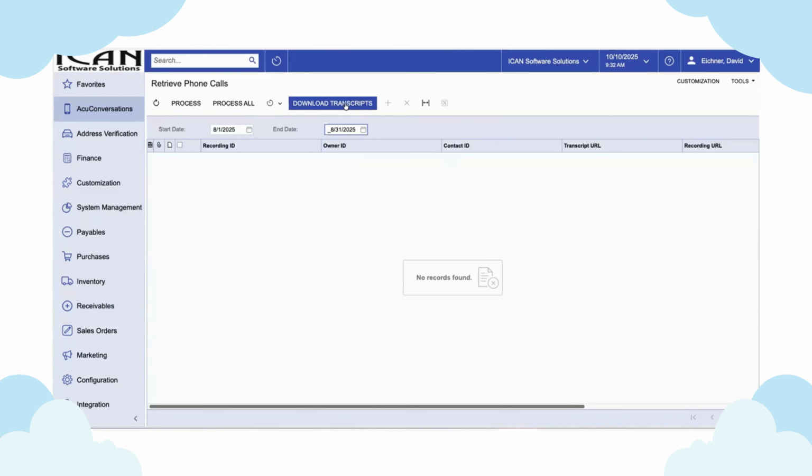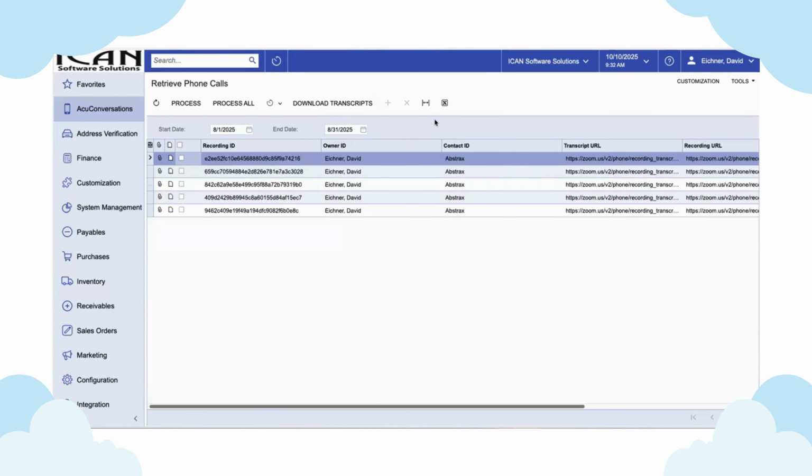And when I press this download transcripts button, it's going to go out and grab the phone call records within that time frame. Now we're going to show you on our other screen that does two processes all in one on a scheduler, so that you're not doing two. But the two-step process is really designed for a manual operation, where you would download first, and then choose which particular meetings you want to bring in, whether it's all or we're going to process one.